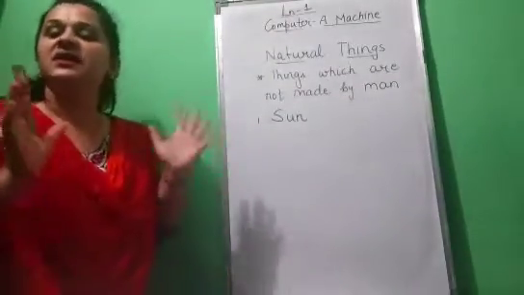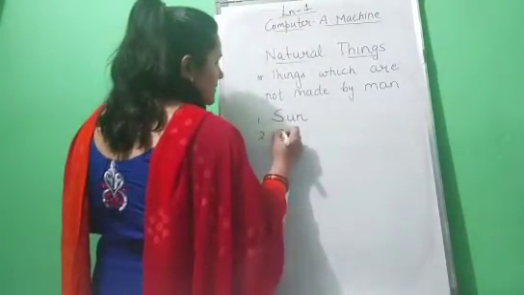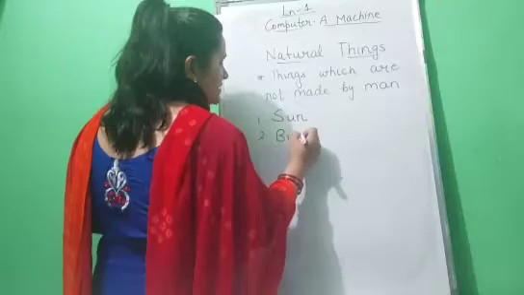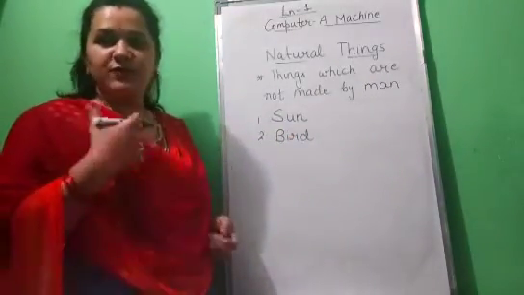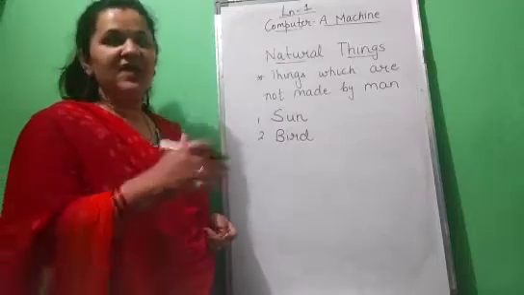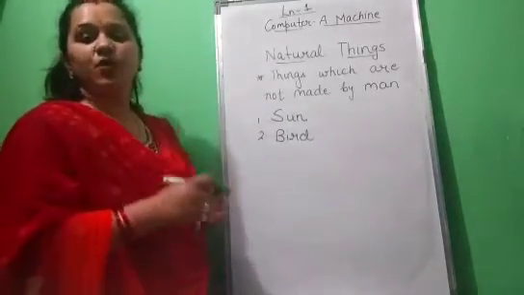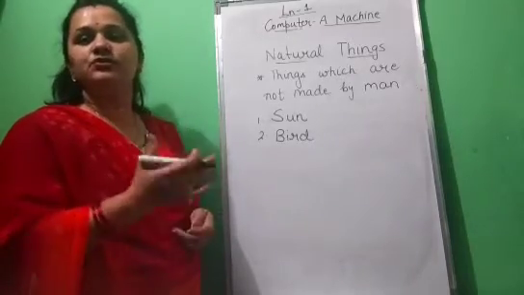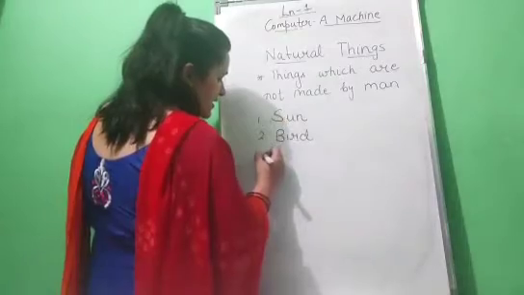So it is a natural thing. Next, bird. Birds we humans have not made either. God has made them. So birds are also natural things.